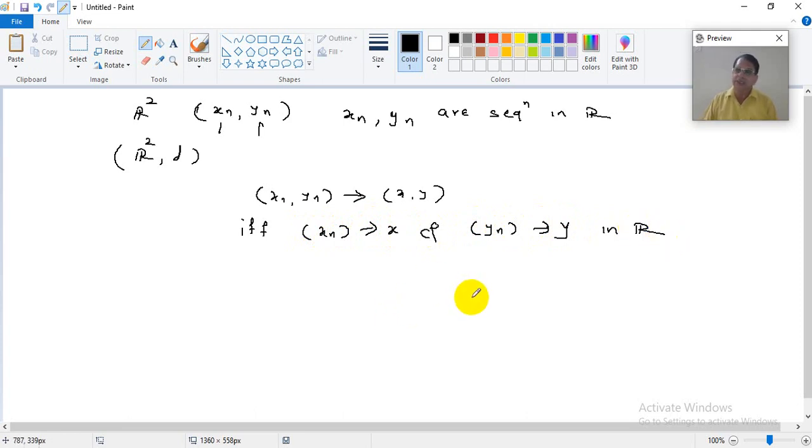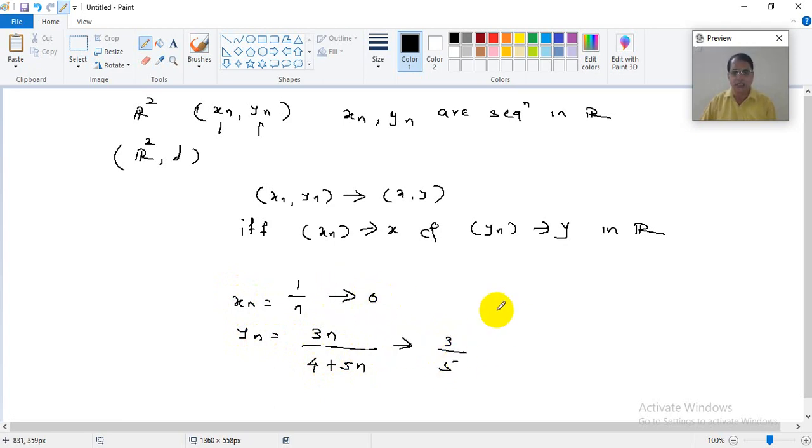If it is proved, easily we can do this result, because xn, what sequence was given? 1 upon n. In this particular problem, xn was 1 upon n and yn was 3n upon 4 plus 5n. Now this sequence tends to 0. This sequence tends to 3/5. So totally (xn, yn) converges to (0, 3/5).